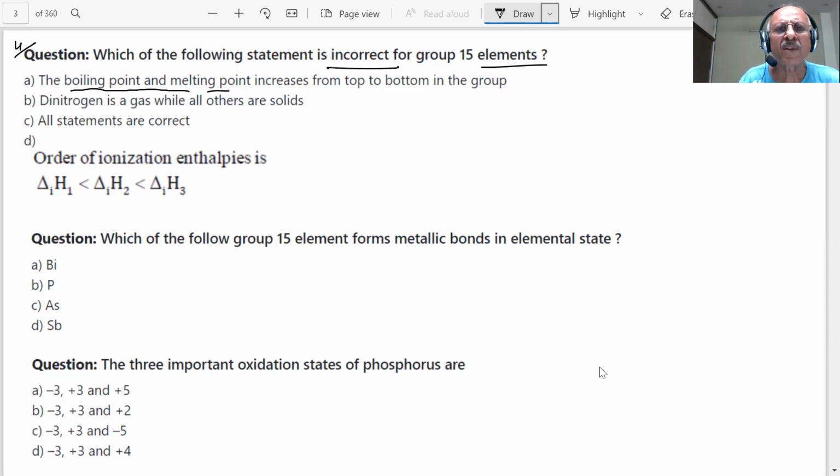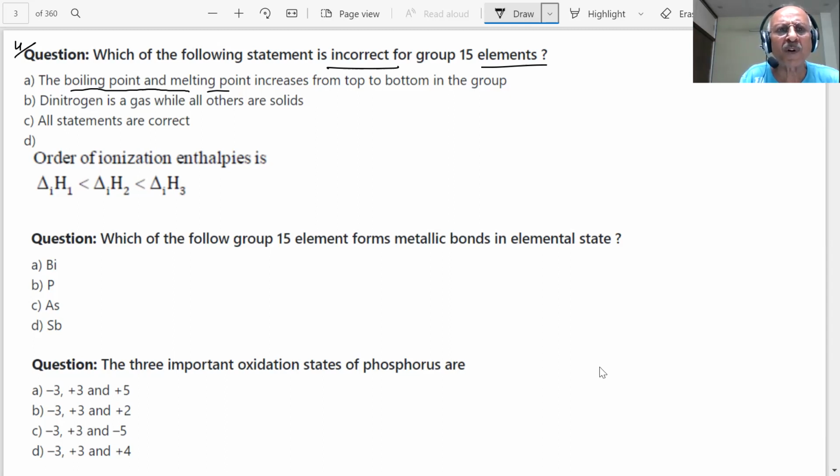Question: Which of the following is incorrect for group 15 elements? He is talking of the elements. A will be incorrect. We have to read the question very carefully and see what the element is. Here it is element, not any compound, not any hydride or anything. Nothing has been given, students.